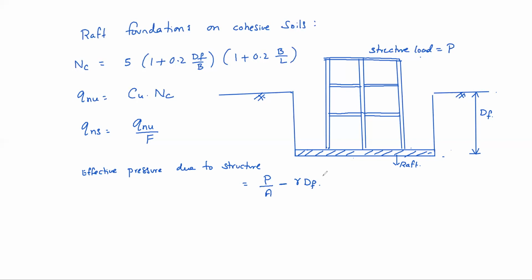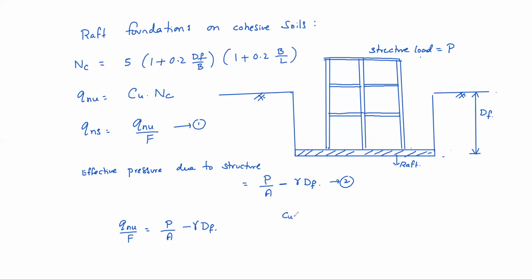Understood now? Yes, sir. So now the net safe bearing capacity, whatever is there, can be equated with this. Equate this 1 and 2 to get the depth of foundation required. So that means QNU by F equal to P by A minus gamma dF. So you will get the depth of foundation based on this formula. That means what is QNU? Cu NC.